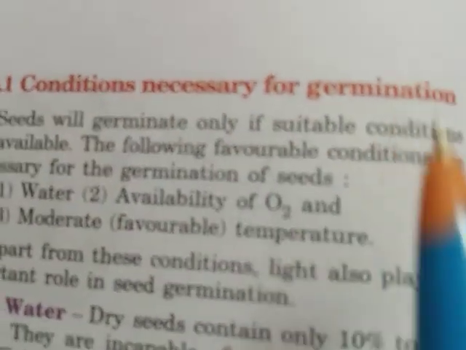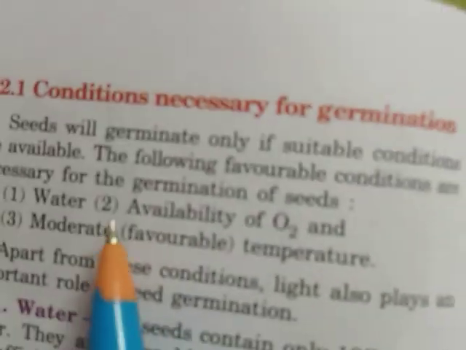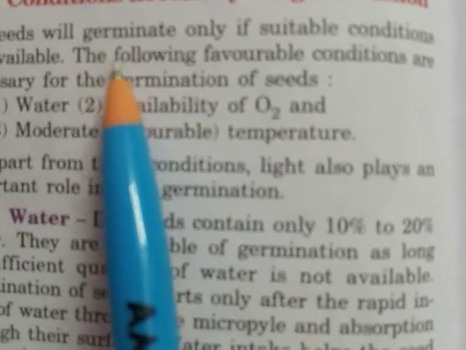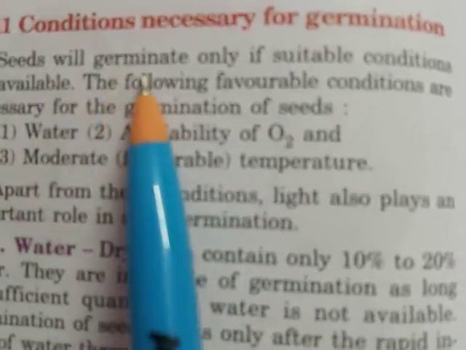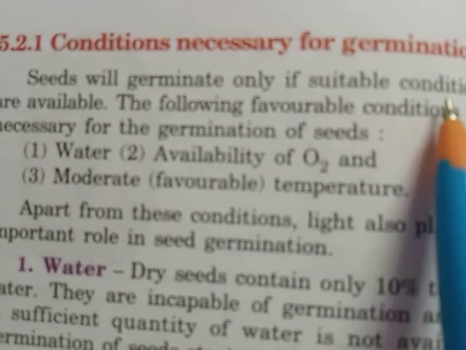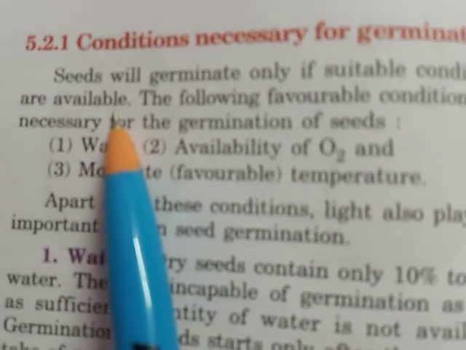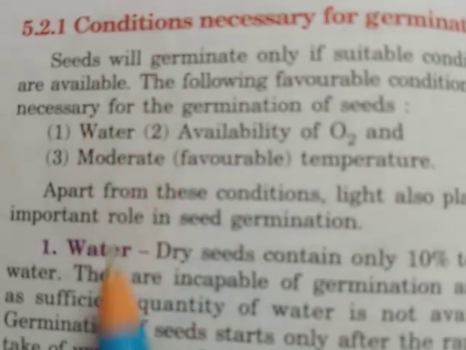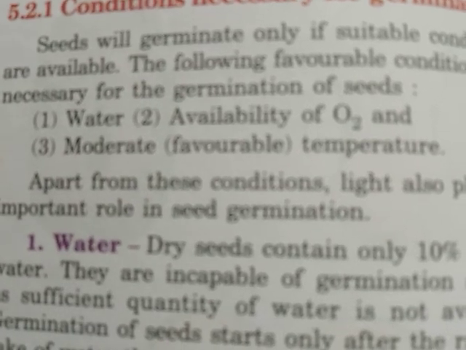Now we'll see the conditions necessary for germination. What are the conditions necessary for the germination of seed? The seed will germinate only when the conditions are favorable.